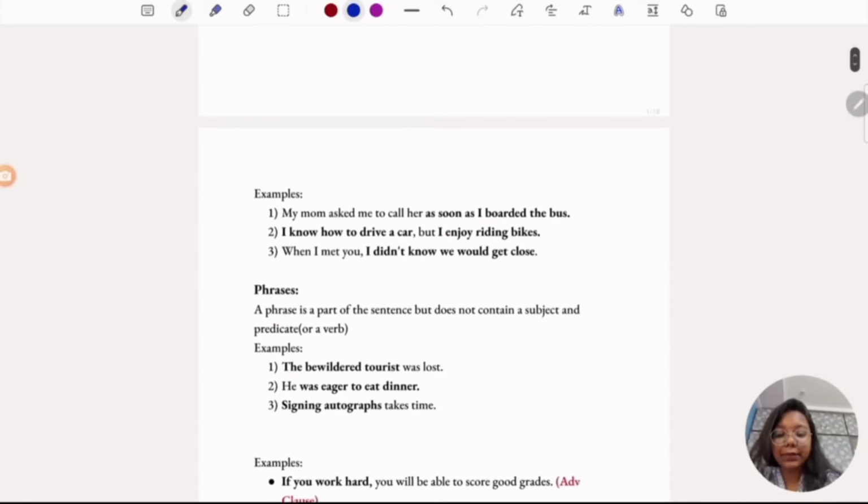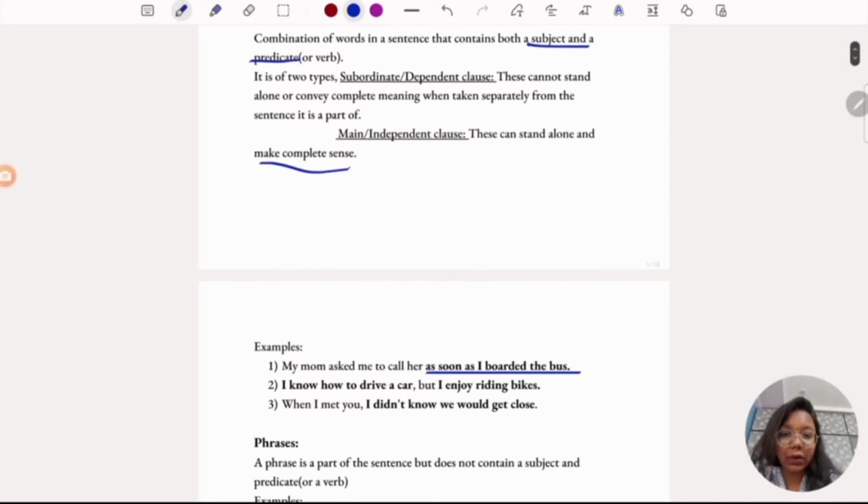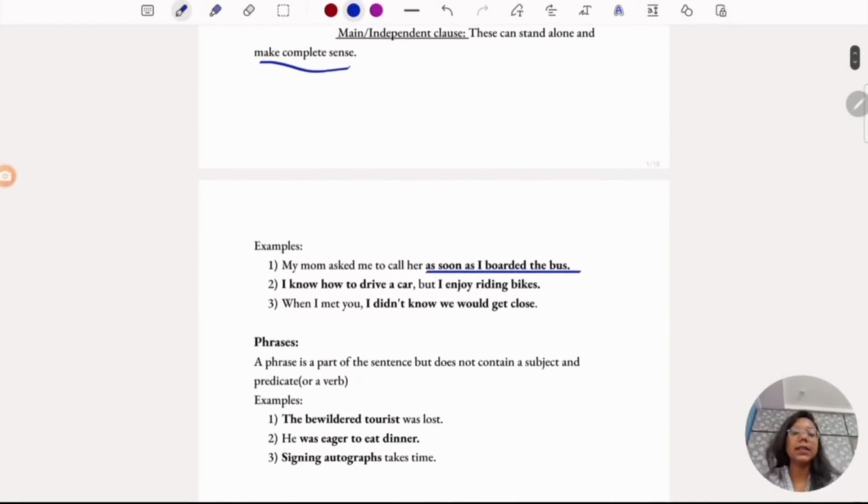So for example, if you see, my mom asked me to call her as soon as I boarded the bus. So as soon as I boarded the bus, this is a subordinate clause or independent clause. As soon as I boarded the bus, if you take it separately, there's no meaning for that clause.